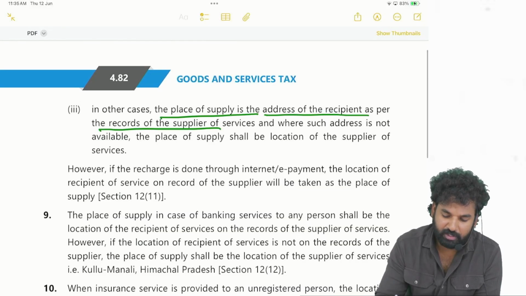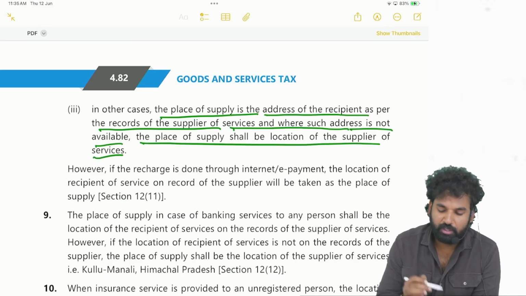Next, in other cases like online recharges, the place of supply is the address of the recipient as per the records of the supplier of the services, and where the address is not available, place of supply shall be the location of the service provider.